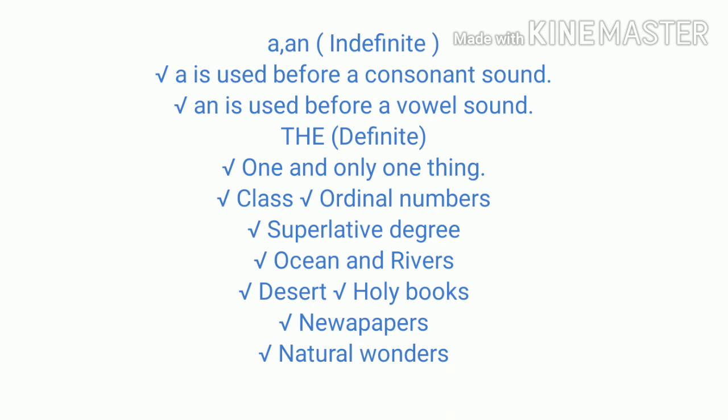Definite article: the is used where one and only one thing exists, and before a class, in other words, when it refers to an entire class or group. Fourth, before ordinal numbers, before the superlative degree, before oceans and rivers, before deserts, before holy books, before newspapers, and before natural wonders. So here we have come to the end of this topic